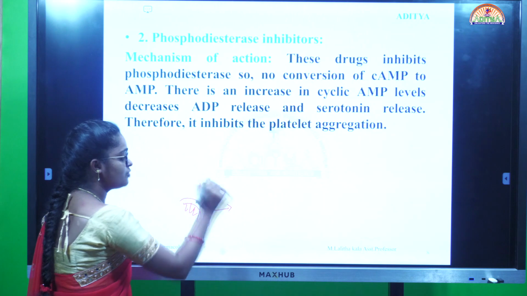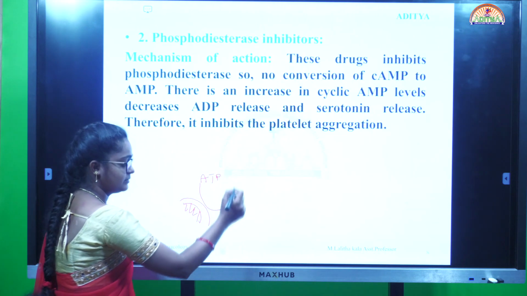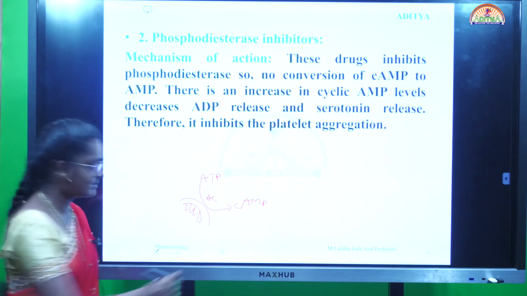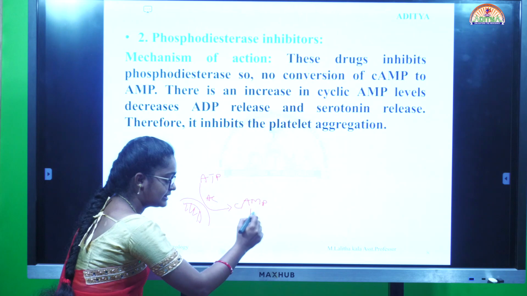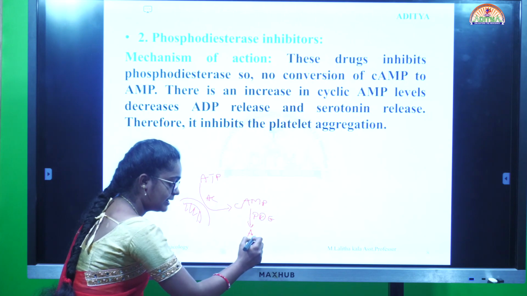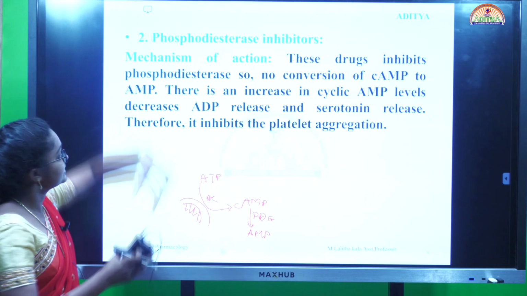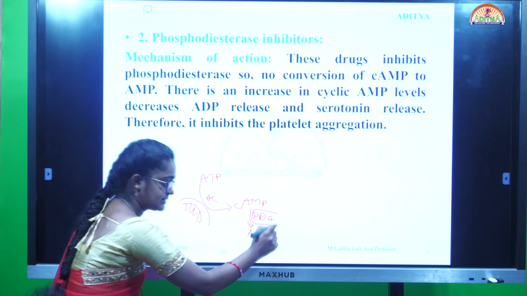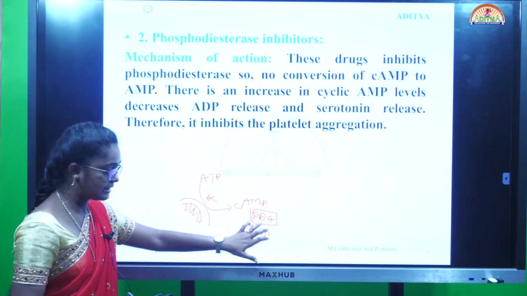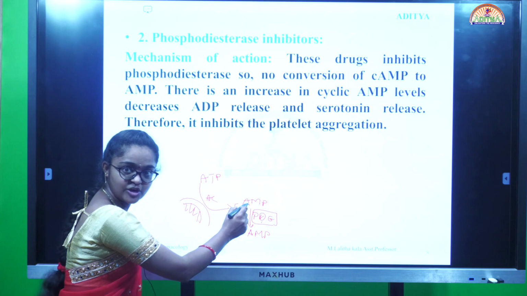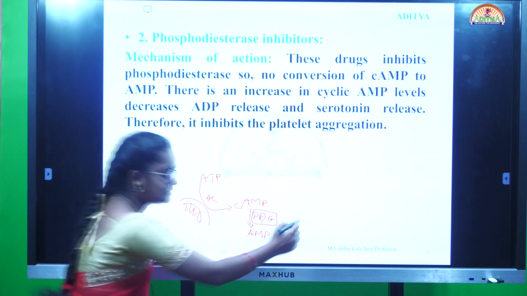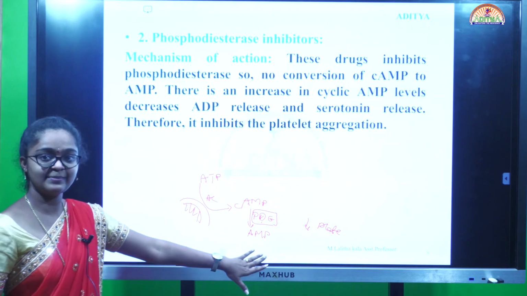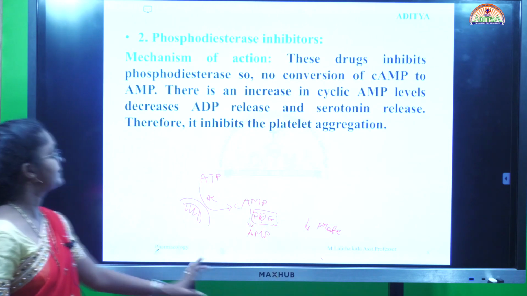There is a conversion of ATP into cyclic AMP in the presence of adenyl cyclase, and cyclic AMP conversion in the presence of phosphodiesterase forms AMP. Here these drugs are inhibiting the phosphodiesterase enzyme, so there is no conversion of cyclic AMP to AMP. There is a decrease in platelet aggregation. That means it is stopping one of the mechanisms, causing decreased platelet aggregation.